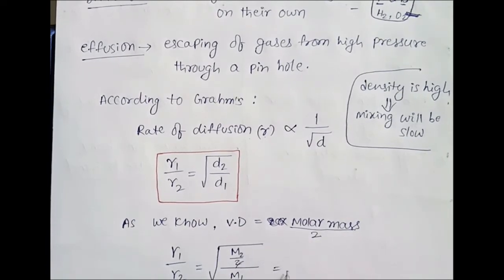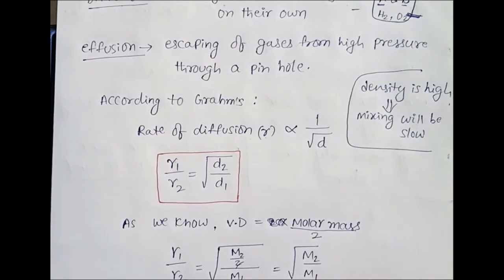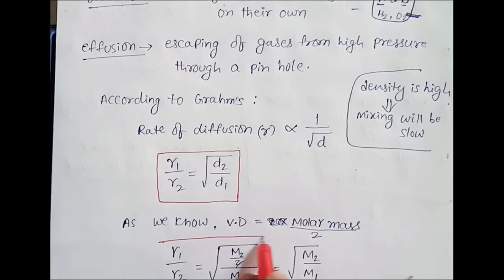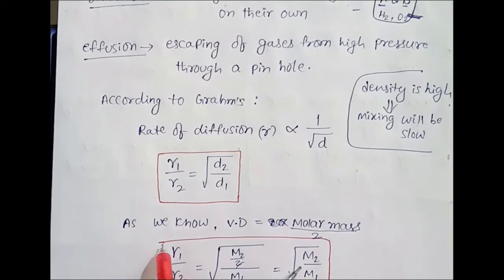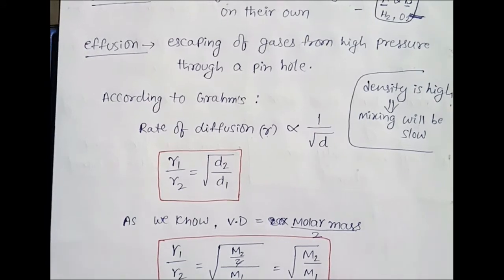The 2 gets cancelled, which means under root M2 by M1, which means the rate of diffusion is inversely proportional to the square root of molar mass. So this is another formula.